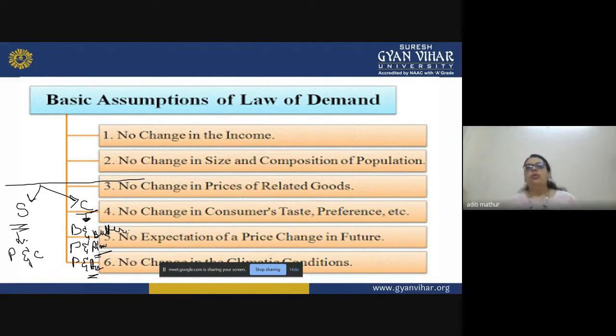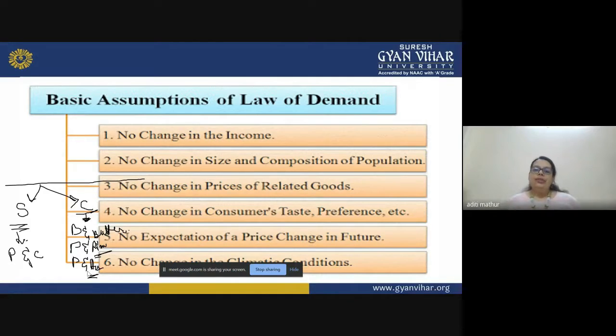So this change in quantity demanded, because the taste and preference of a customer has changed, we assume that there is no such thing, right? We assume that the customer has the same taste, the same preference towards that particular brand. It will not change, right? Because if the preferences change, there will be a shift in the customer line. The composition of the population or the size of the customer base will change. So we are assuming that there is no such drama in the entire understanding of the law of demand. Everything is the same and constant.